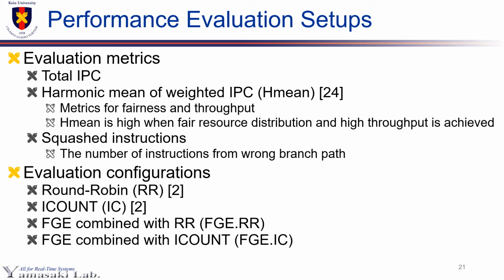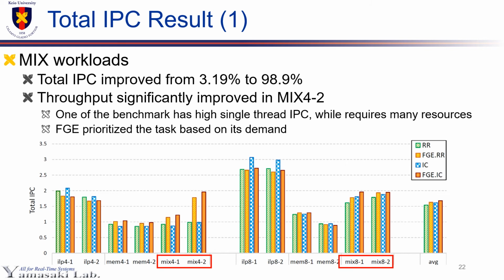Then we evaluated 2 baseline policies, round robin, I count, and 2 proposed mechanisms, FGE combined with RR and I count. This figure shows evaluation results of total IPC of each workload. We discussed the results of 3 categories in detail. First of all, FGE worked for mixed workloads very well. Especially in Mix 4.2, total IPC improved by 98.9% over I count.